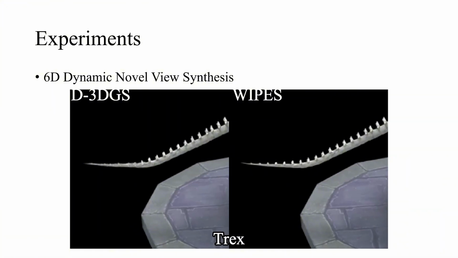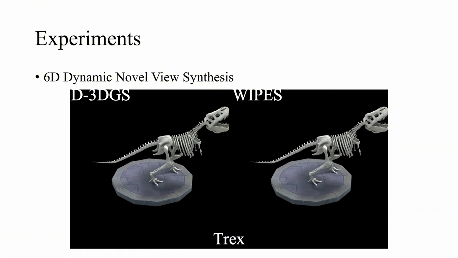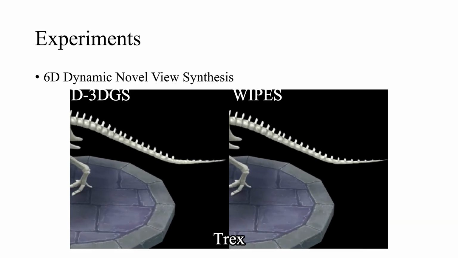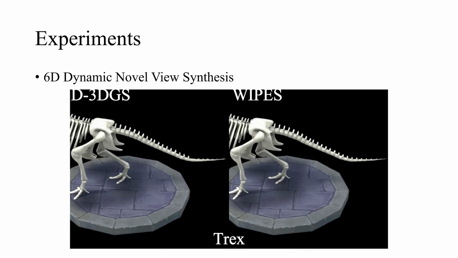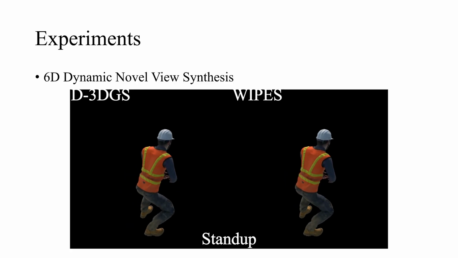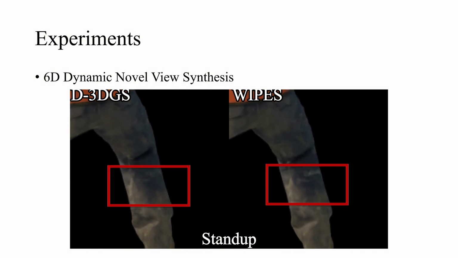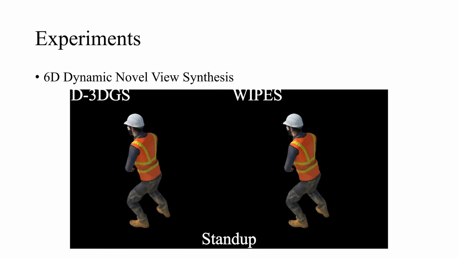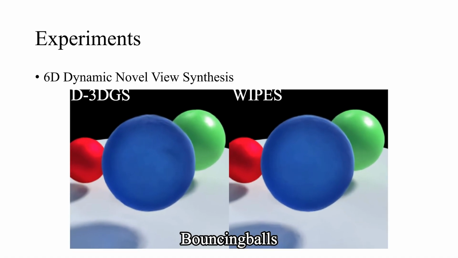To test the versatility of our primitive, we extended it to 6D dynamic novel view synthesis by incorporating a deformation field. The idea is that a more expressive primitive might allow the network to better model complex motion. The results appear to support this. Visually, our approach yields sharp details on moving subjects and produces stable reconstructions of dynamic elements, like the fabric on the character's clothing. This suggests that the frequency adaptability of WIPES is also beneficial for representing scenes that change over time.